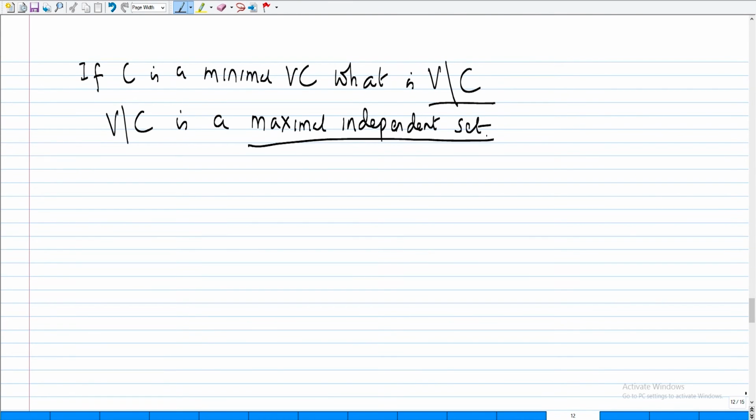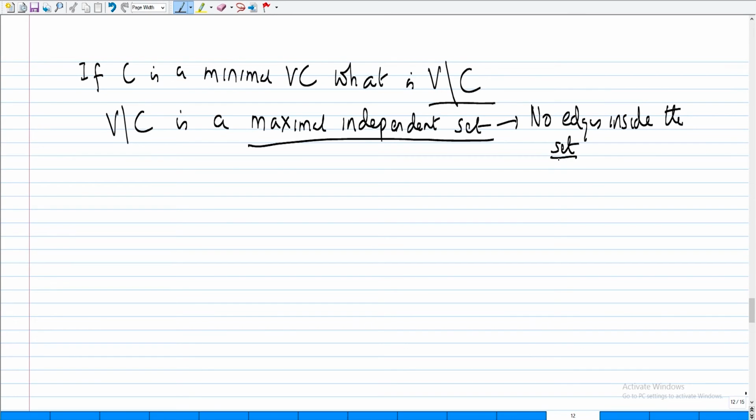If you add any one vertex to the set from outside, it's no longer an independent set. So the focus is on the word maximal. Independent set is only jargon. Right? Independent set means no edges inside it. Fine. Okay. So this is a small property.